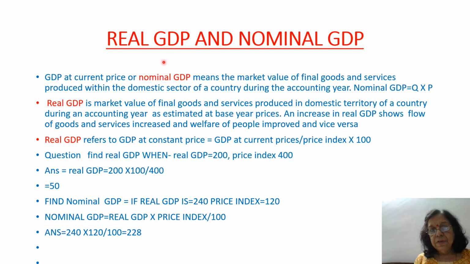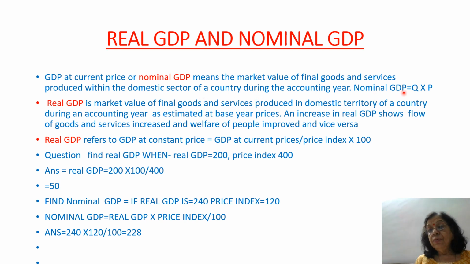Now the real GDP and nominal GDP. GDP, gross domestic product. It is the same as gross domestic income. GDP at current prices or nominal GDP means the market value of final goods and services produced within the domestic sector of a country during an accounting year.